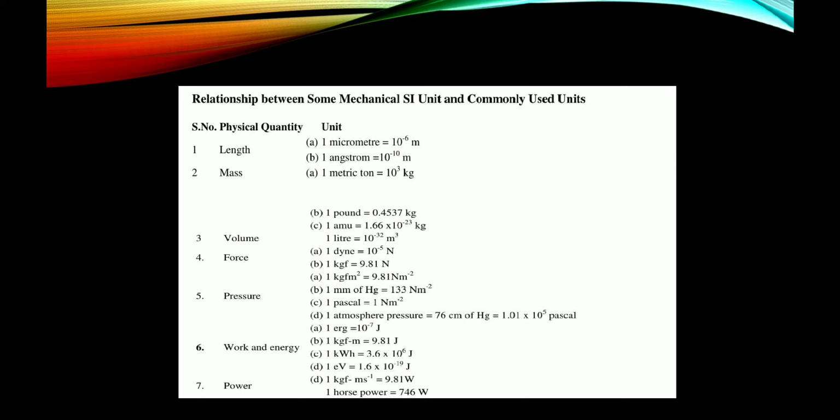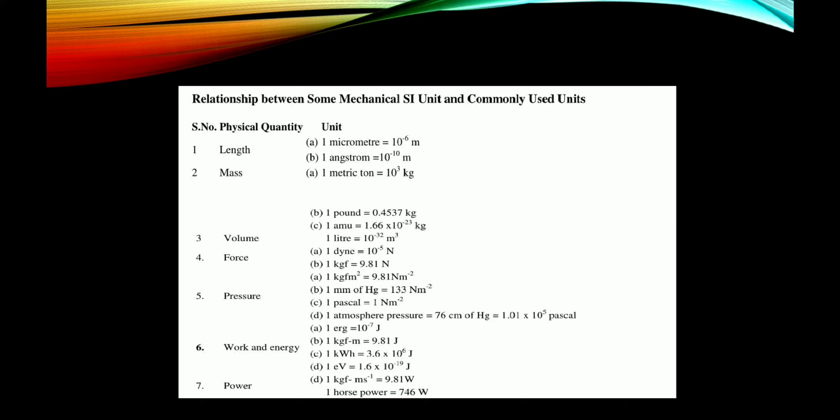Second one, pressure. 1 mm of Hg is equal to 133 newton per meter square and 1 pascal is equal to 1 newton per meter square. 1 atmospheric pressure is equal to 76 centimeter of Hg, which is equal to 1.01 × 10^5 pascals. 1 erg is equal to 10^-7 joules. 1 kgf meter is equal to 9.81 joule.